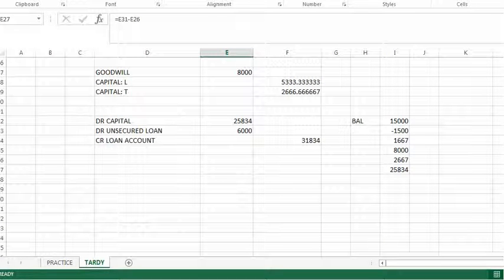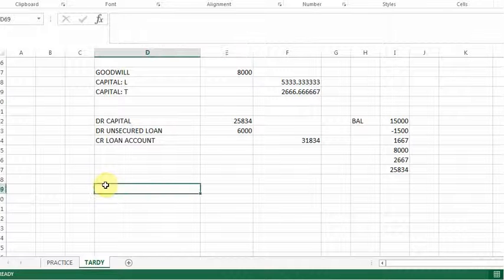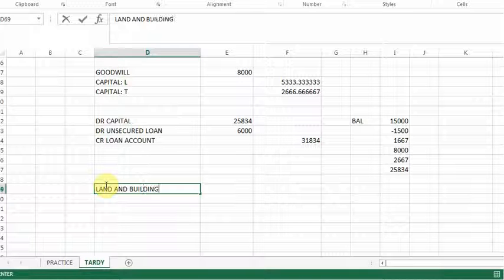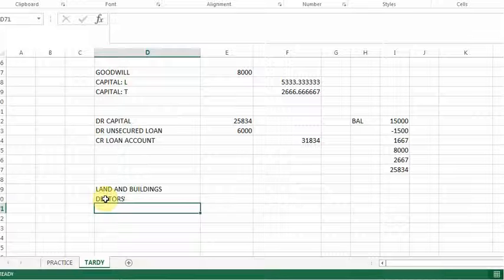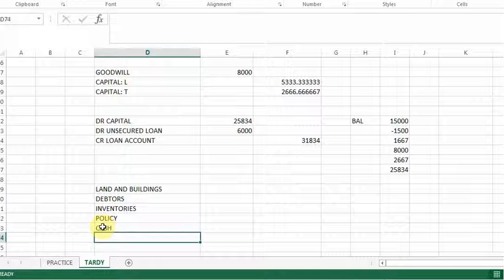The only thing that is left is to do the transferal. So I'm going to start with all my different assets. So land and buildings, I need to close it. I remember I had debtors. I had inventories. There was also a policy. Then there was some cash. There was some plant and equipment, I think. And yeah, I'm just going to close off the accounts separately.